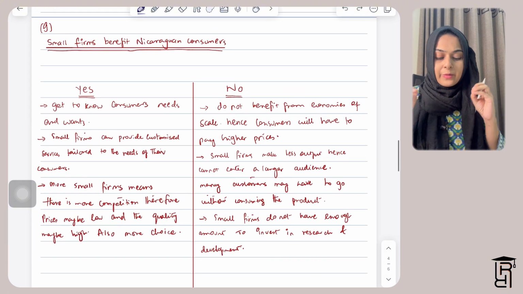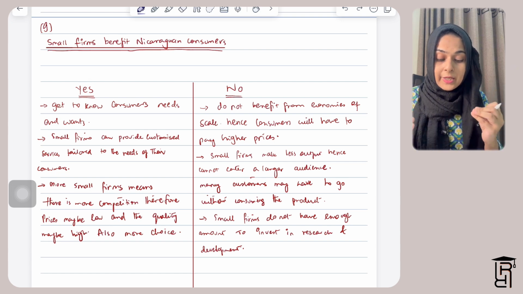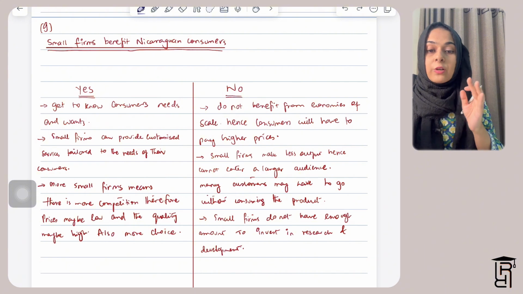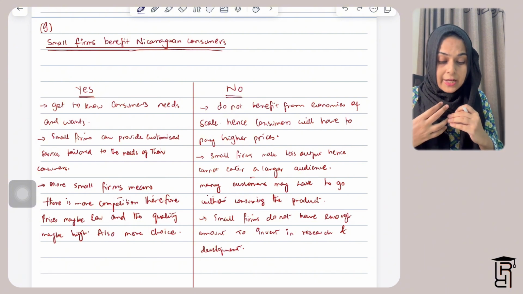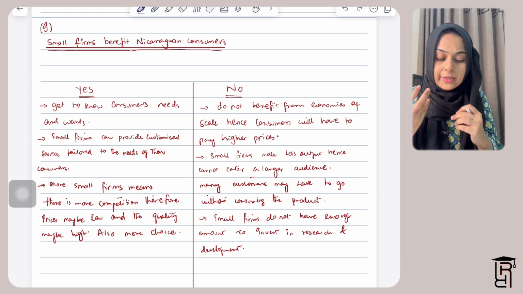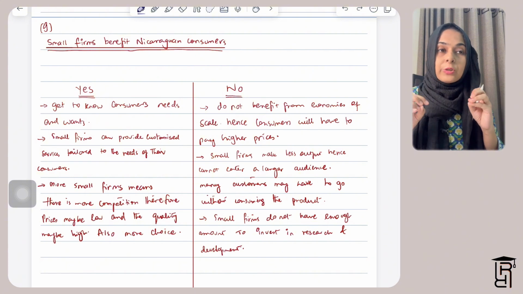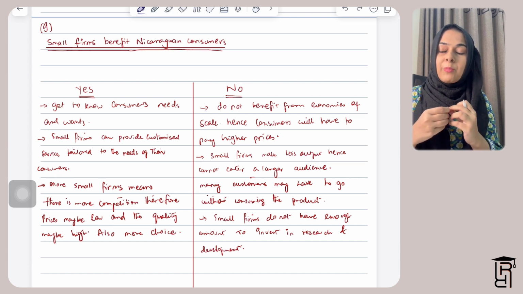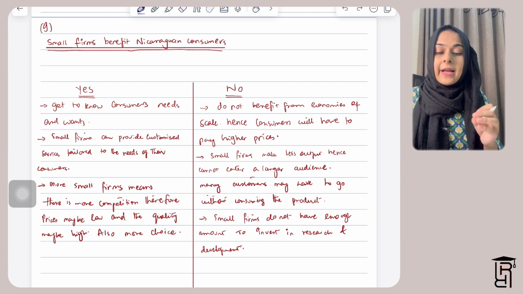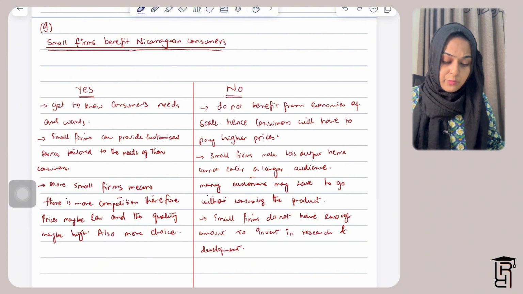So part G, the points for the yes side, you need to say that they can get to know their customers' needs and wants. Small firms are very close to their customers, so they can also immediately respond to the customer's requirements. Small firms can provide customized services tailored to the needs of their customers. So if there is a business type which has to make customized goods, that basically needs to be small, so that they can be more close to their customers, and tailor make their goods and services according to the customer's needs and wants.